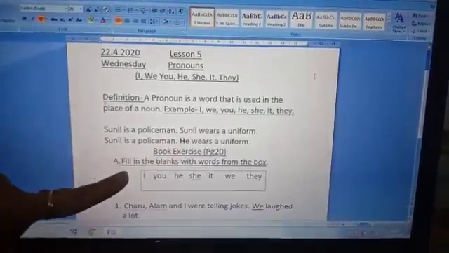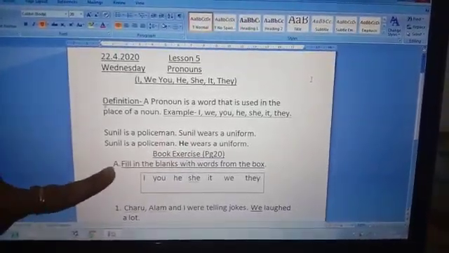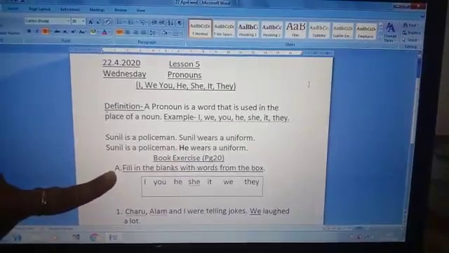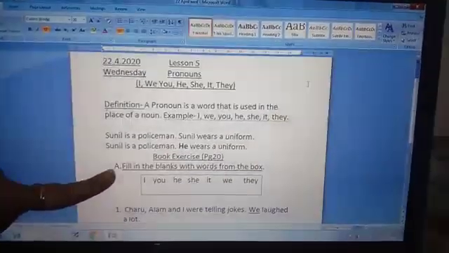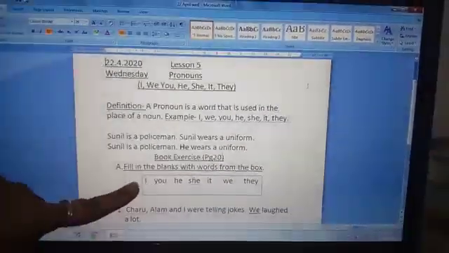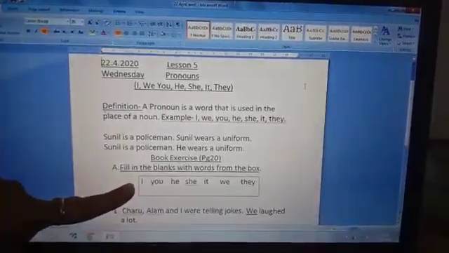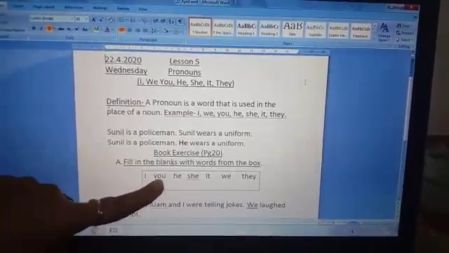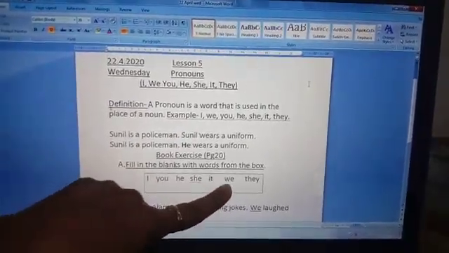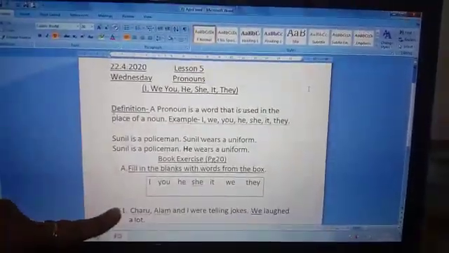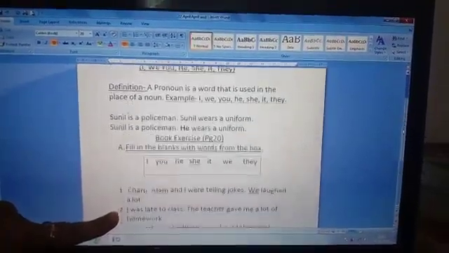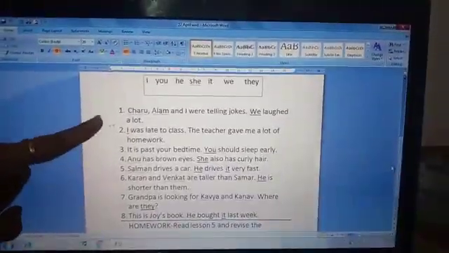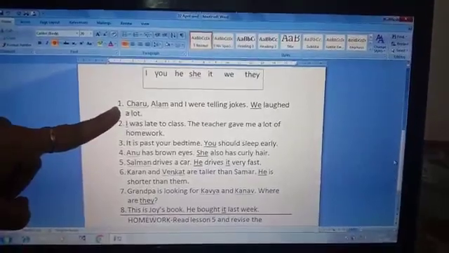Okay. Now let us start with the book exercise A. What is the question? Fill in the blanks with words from the box. Can you see a box here? In the box, what is written? Some pronouns are given. I, you, he, she, it, we, they. Now what we have to do? We have to fill in the blanks in these sentences. Let's start with sentence 1.